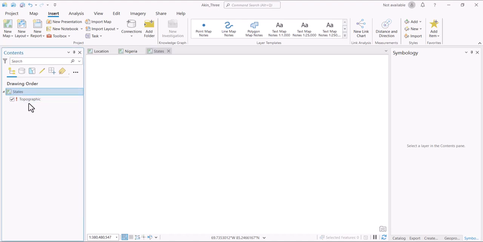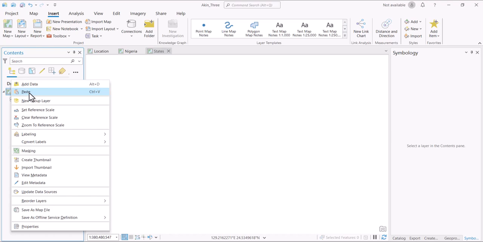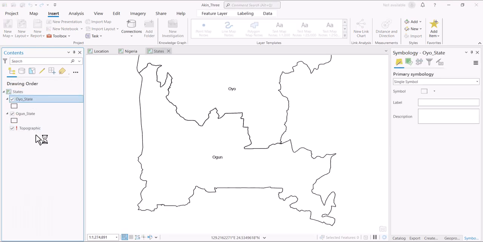This thing is appearing here because my internet access just got bad. Let me reconnect. I'm reconnecting now. And let's right click here and paste. So we have these two states here. So that's for the states.